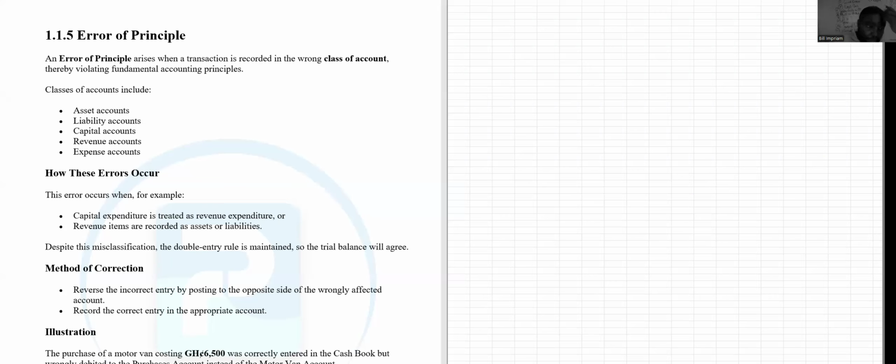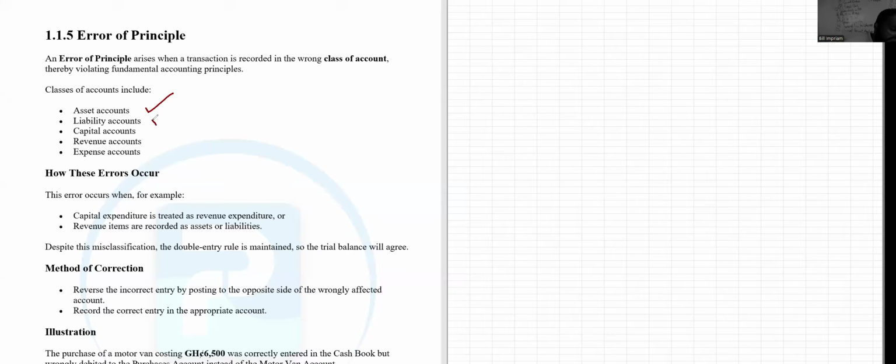So remember this. An error of principle will arise when a transaction is recorded in the wrong class of account, thereby violating the fundamental accounting principles.